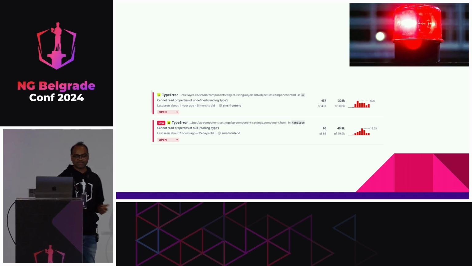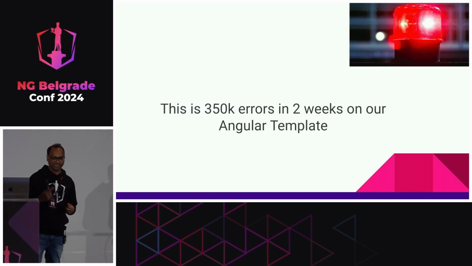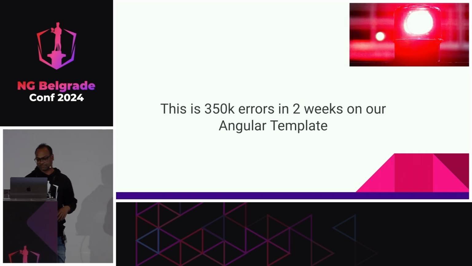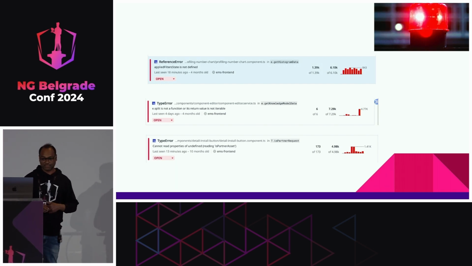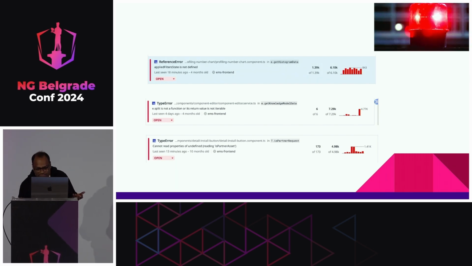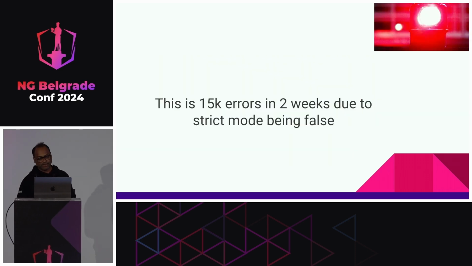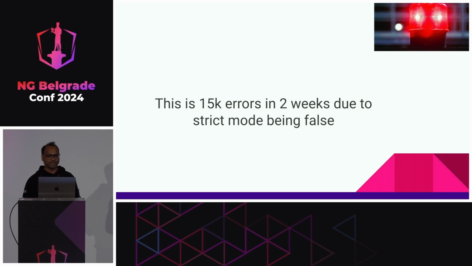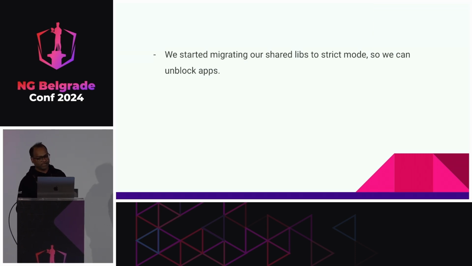So we found there are 350K errors in 2 weeks just for template in a single file, 2 files. These are 2 files. And then we had hundreds of files like this. And then we also found there are type errors, which is more than, you can see, 15K errors. This is type error, right? And this is again 2 weeks data. And then we were able to convince the management as well, and they said, okay, I think we need this. And this is what we did.